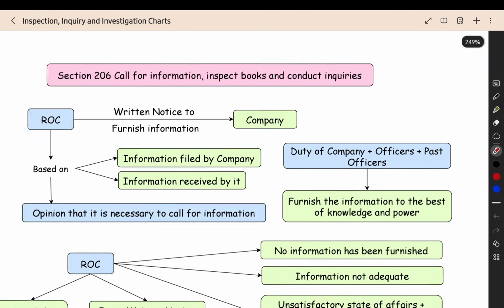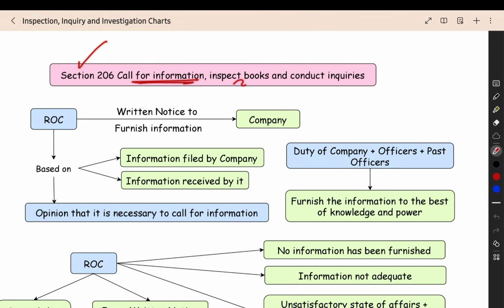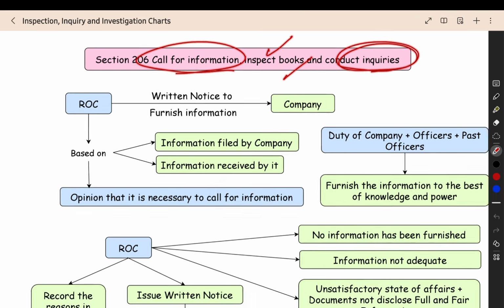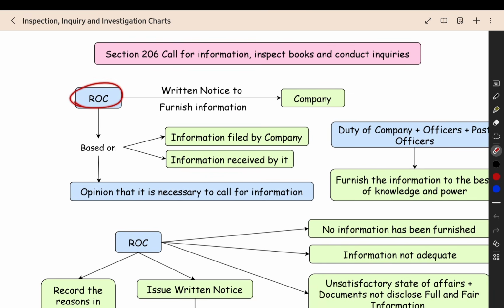Now here when you see section 206, which is call for information, inspection of books and conducting the inquiries. So information can be called, inspection can be done for the books and papers, and inquiry can be conducted. What will happen here? The Registrar of Companies, ROC, will send a written notice to the company. Why is he sending a notice?